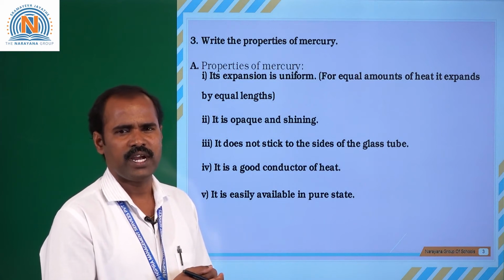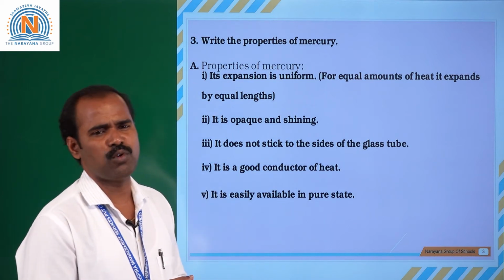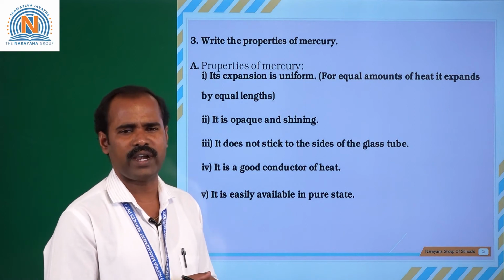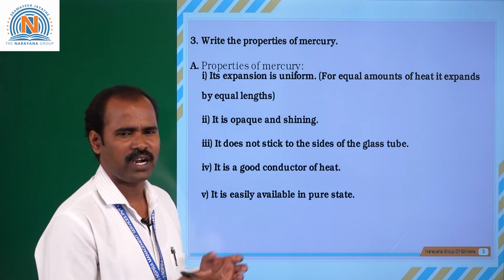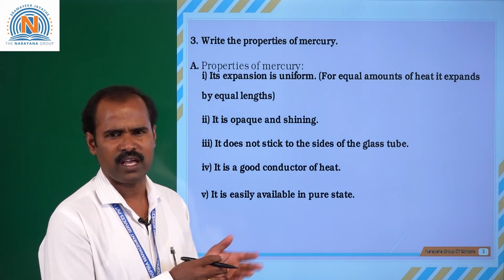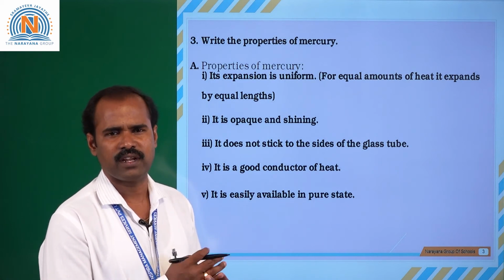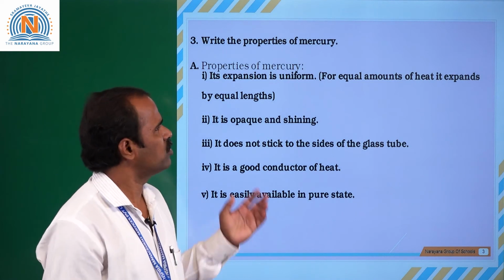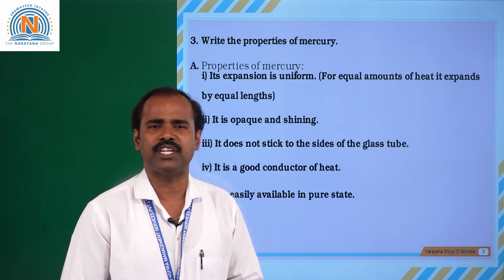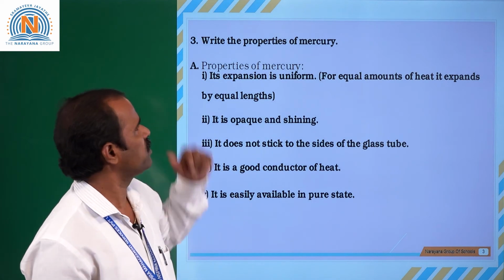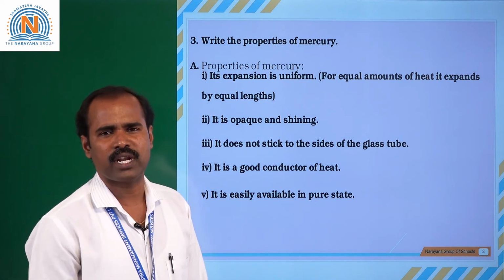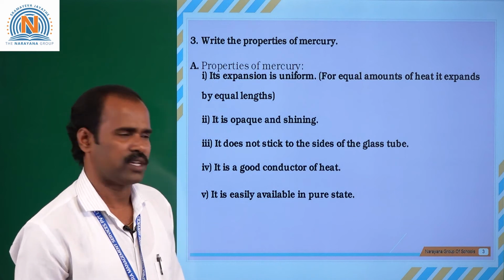Because why? Because its surface tension is more, that is, the angle of contact with the vessel is more. That's why it will not wet the vessel, and it is easily available in nature in pure form. So these are the qualities, that's why we are using mercury as a thermometric liquid in thermometers.